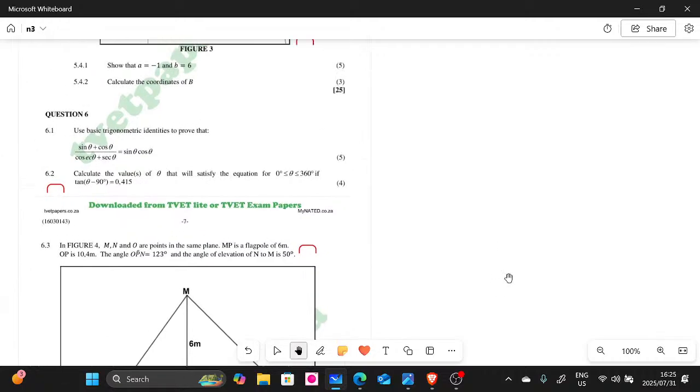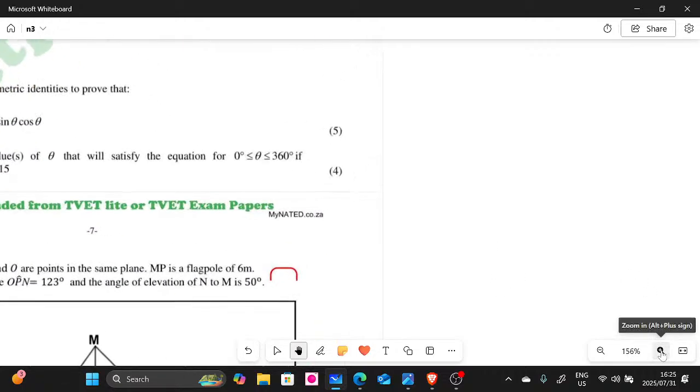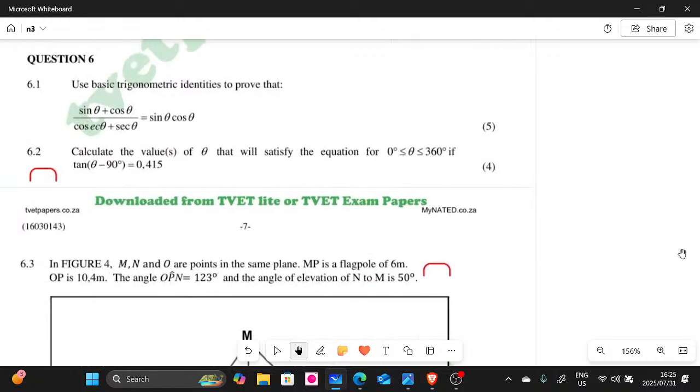So we are done with 6.1. Let's look at 6.2. Now in 6.2, they are asking us to calculate the values of theta that will satisfy the equation for 0 degrees less than or equal to theta, but theta less than 360 degrees.